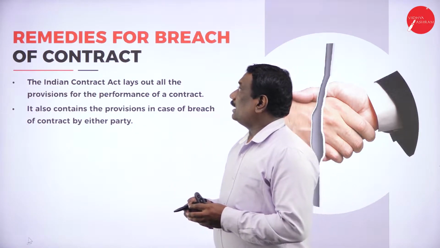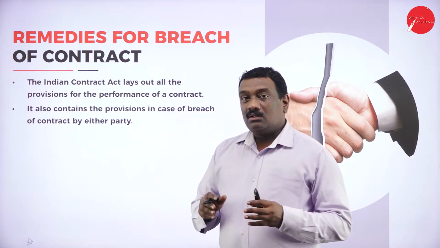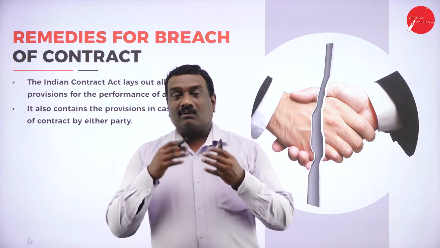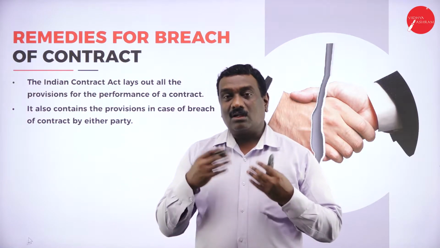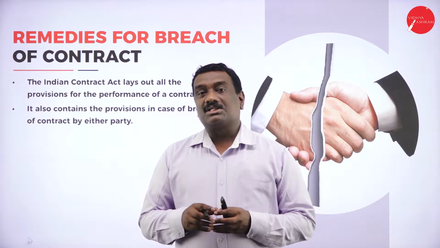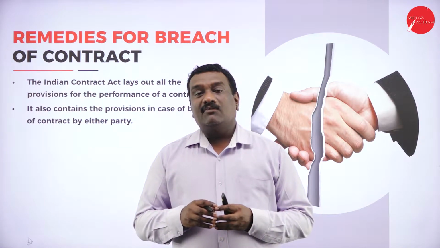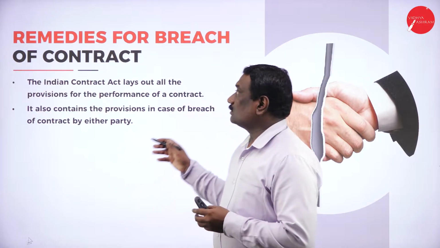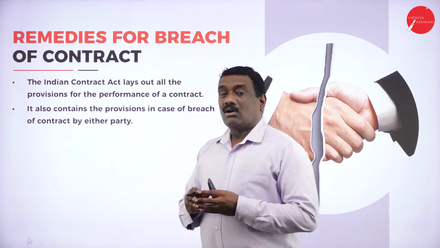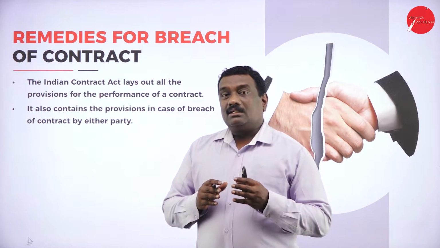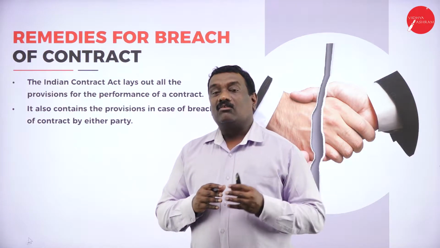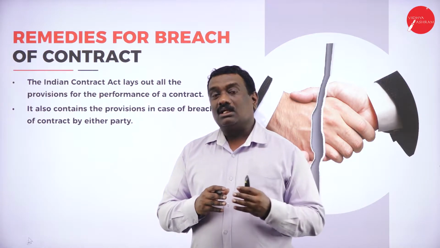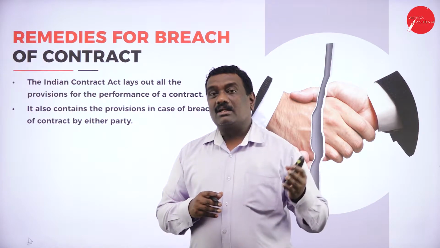So what do you mean by breach of contract? I told you, breach of contract means when any of the parties is not fulfilling their obligations or the promises which have been made, then we call it a breach of contract. So here, what are the remedies? Because one party is not fulfilling his obligation for the other party, in that case, the other party will be suffering.